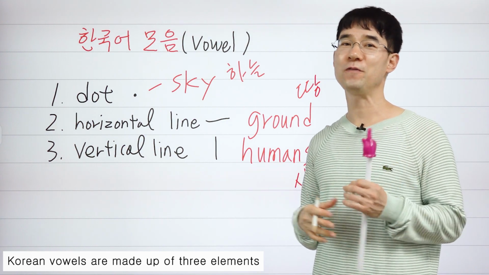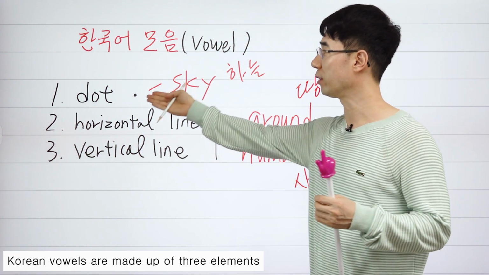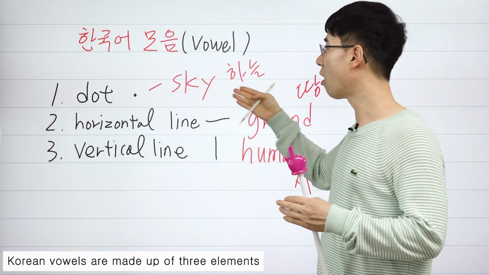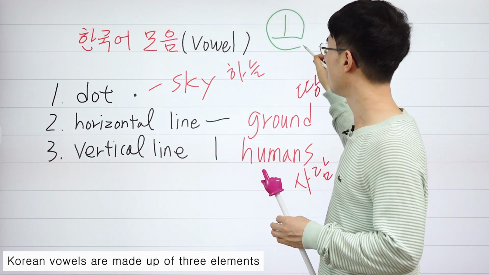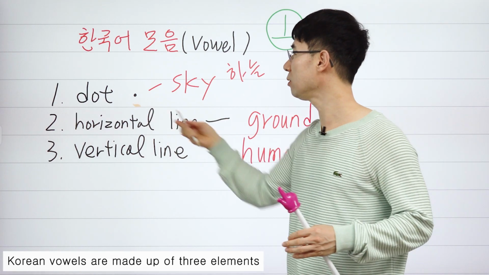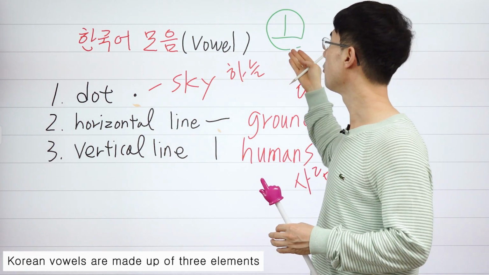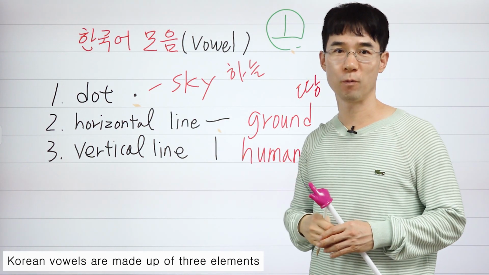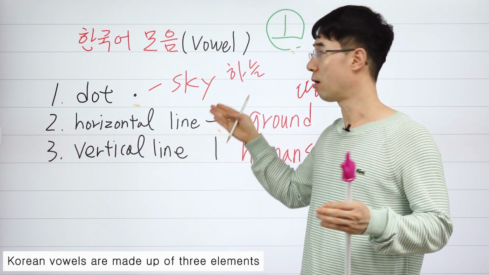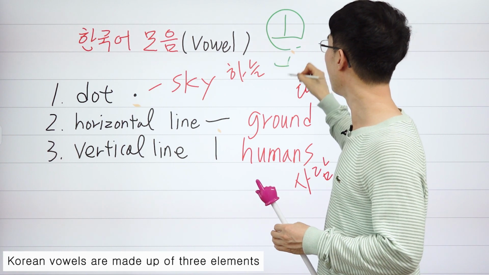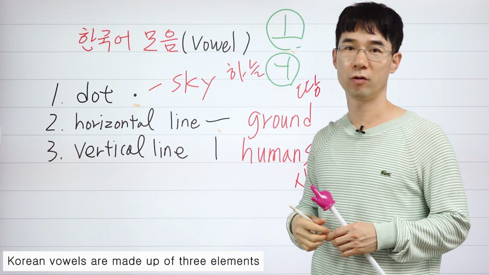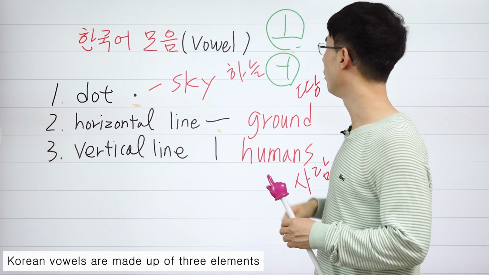In other words, if you combine a dot and a horizontal line, we can make O. This one put together, we can pronounce it O. If you combine a dot and a vertical line, then O. We can pronounce O.